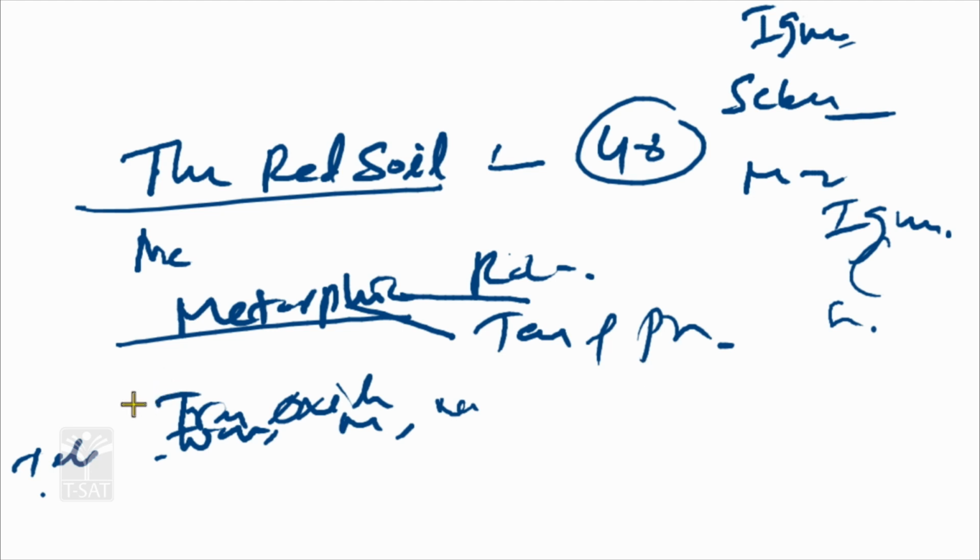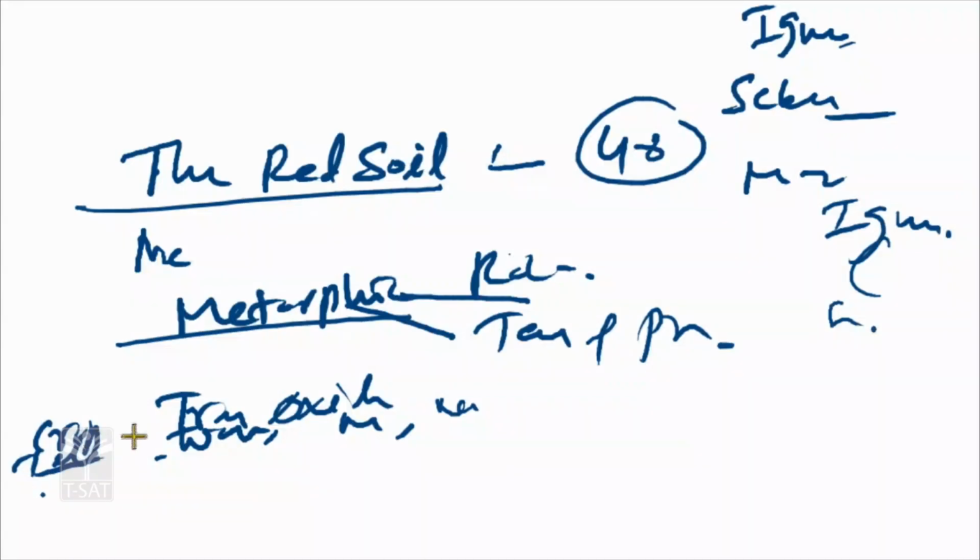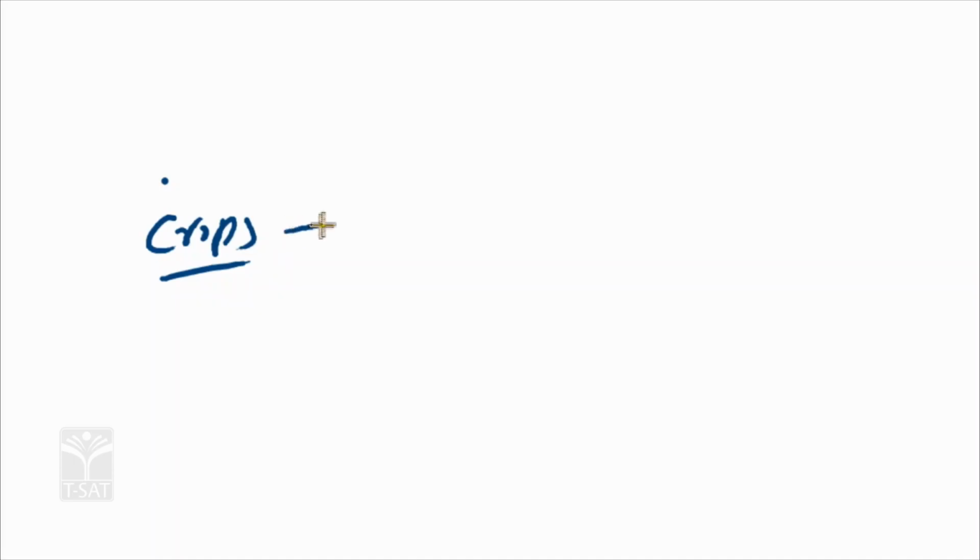What are the suitable crops growing especially in the red soil? Suitable crops in red soil are basically pulses.